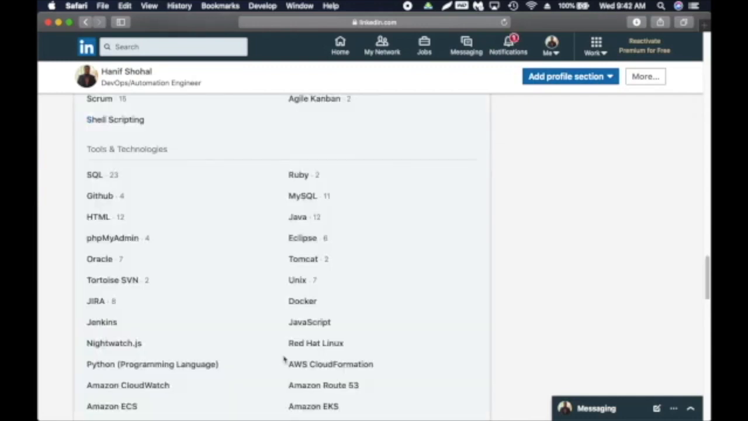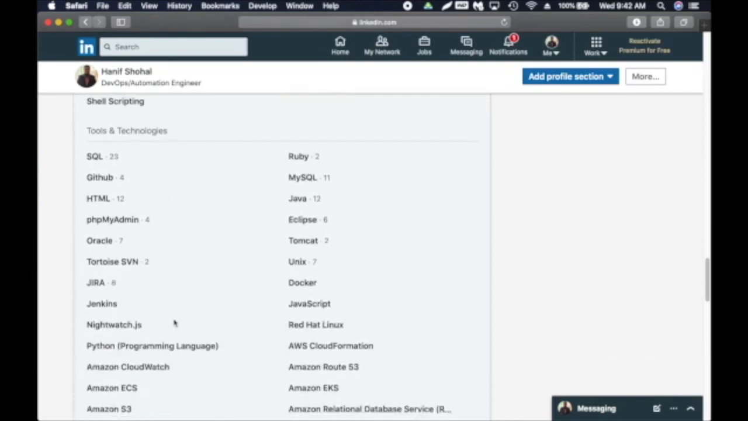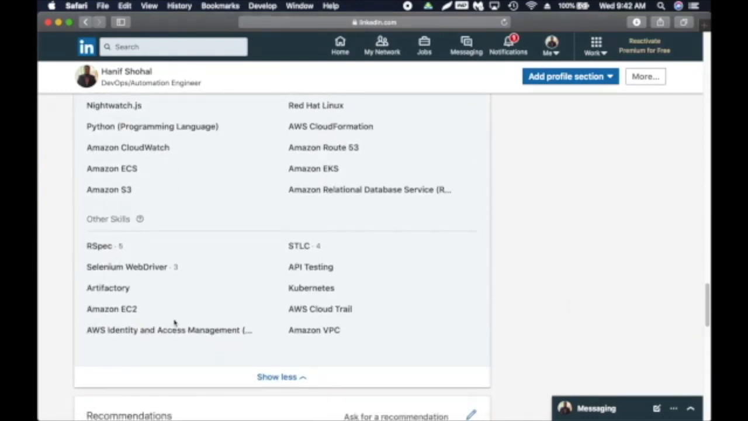I'm going to expand this and add the skills you have. Good thing is that if you see 23, actually 23 people endorsed me for it. So think about a company or a recruiter looking at my profile and they see that 23 people endorsed me on it. So they already know that I have some experience in it, right? So list whatever you know here.